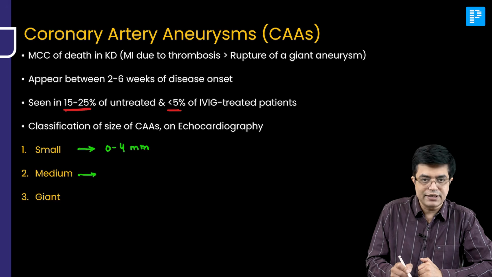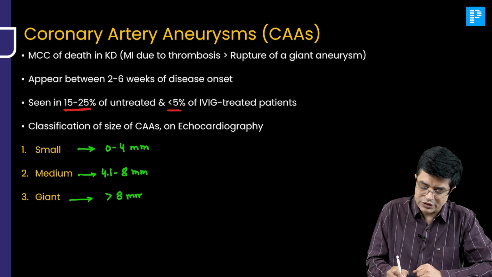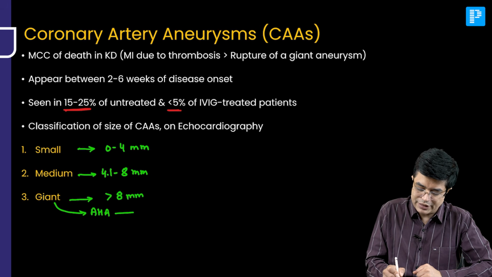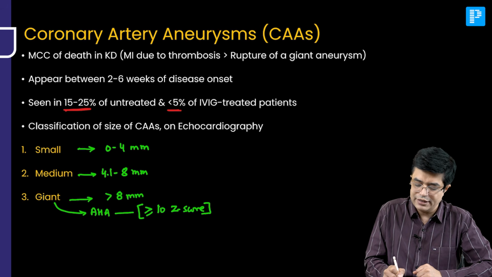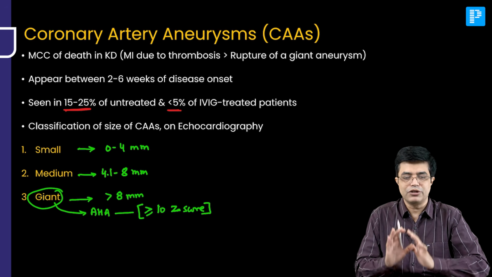Medium is the one which is between 4.1 to 8 mm, and a giant aneurysm is the one which has an absolute dimension of more than 8 mm. The definition of giant aneurysm according to AHA is also equal to or more than 10 Z-score. So, a Z-score value equal to or more than 10 is also considered to be a giant aneurysm, right? So, this is the dimension you need to know.